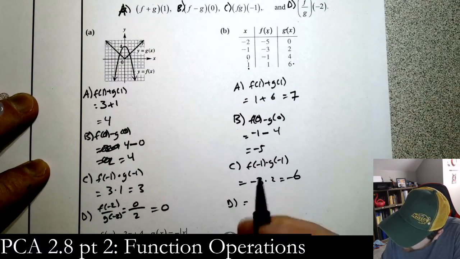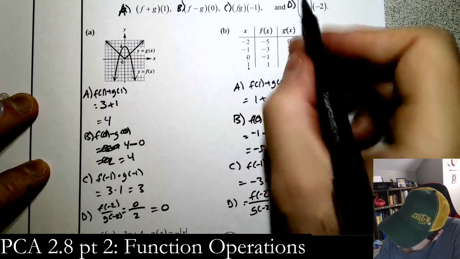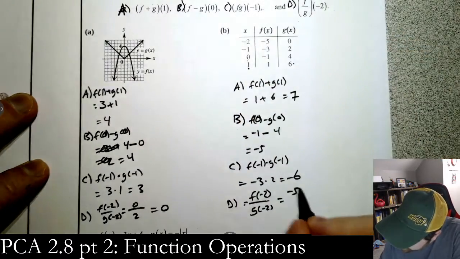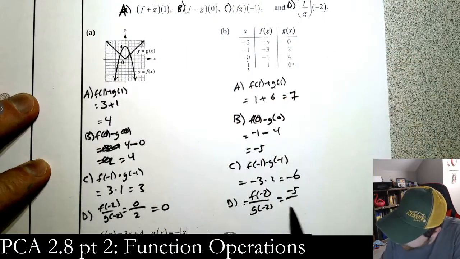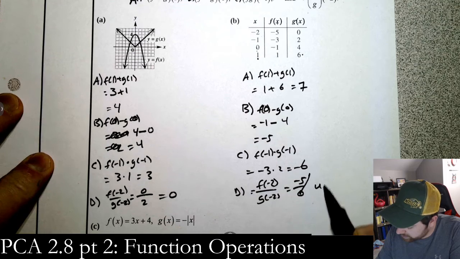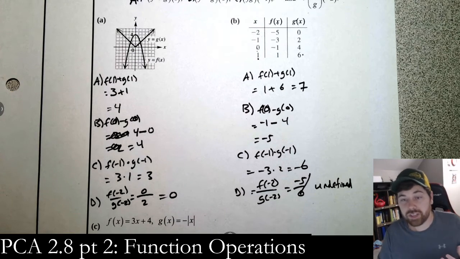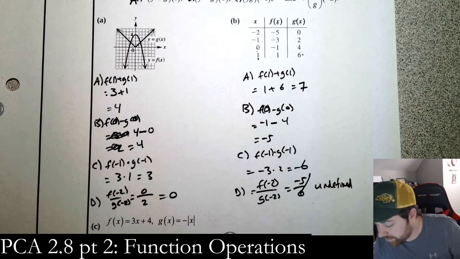And for D, we have f of negative 2 over g of negative 2. F of negative 2 is negative 5. G of negative 2 is 0. So here is an issue, right? This one right here, that's undefined. Okay? Remember, you cannot divide by 0. It causes huge issues. Okay?